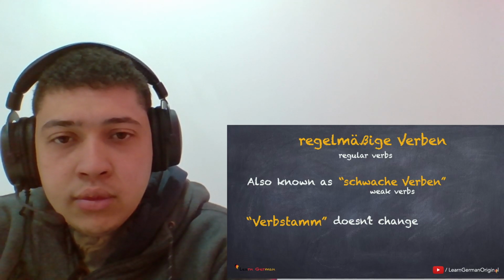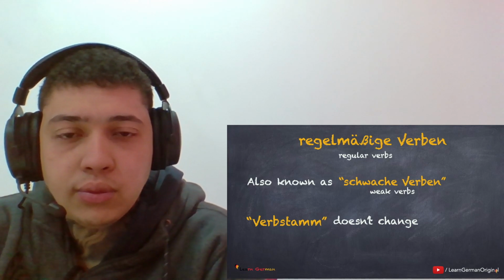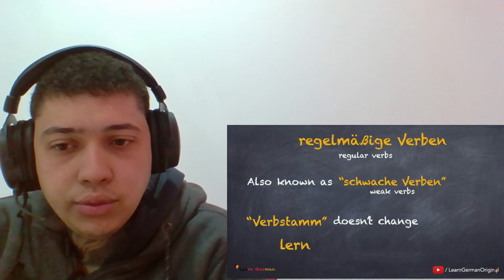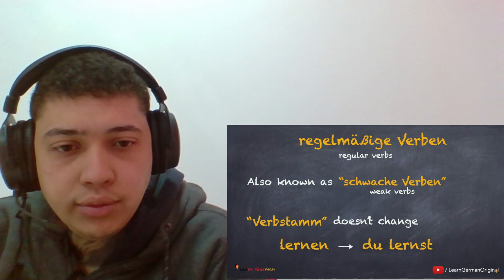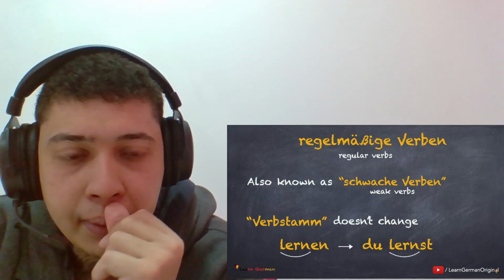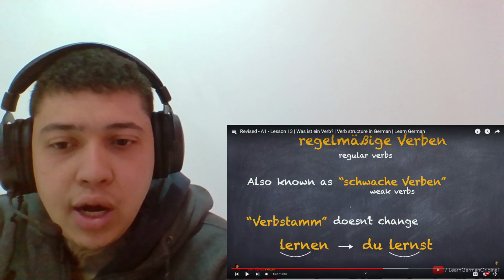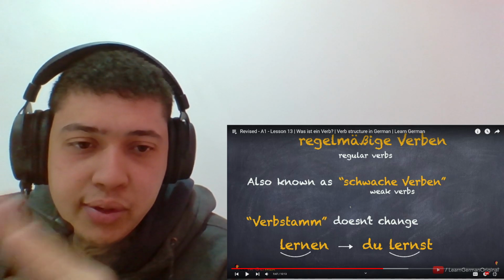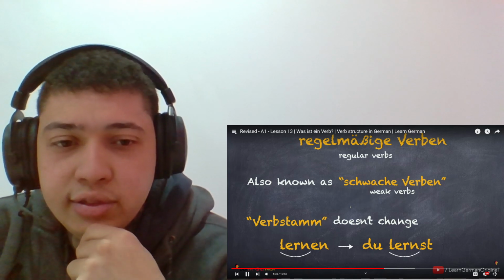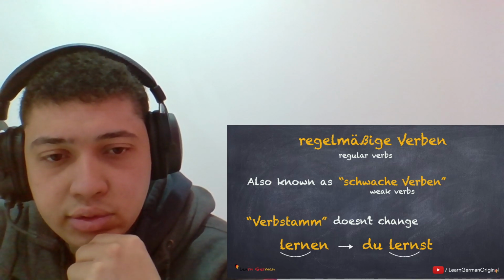according to the subject in the sentence. In these verbs, the stem of the verb doesn't change at all. For example, lernen. The Verbstamm is lern, and the ending of the infinitive verb is en. When we conjugate this verb, we keep the Verbstamm and just add the ending according to the subject.